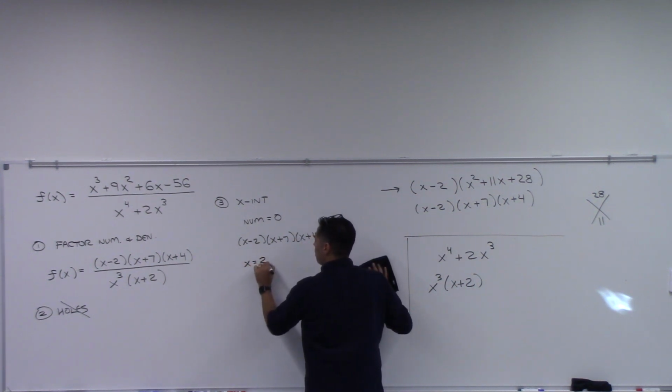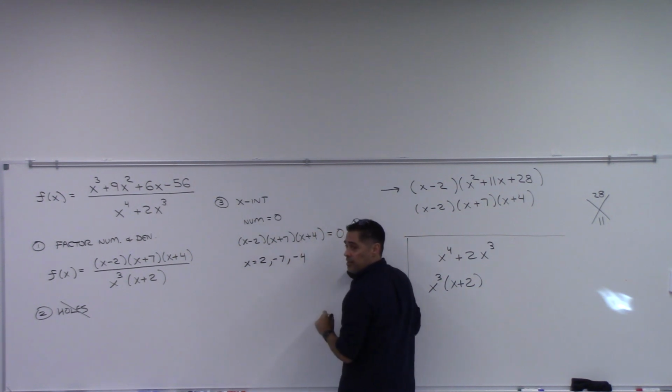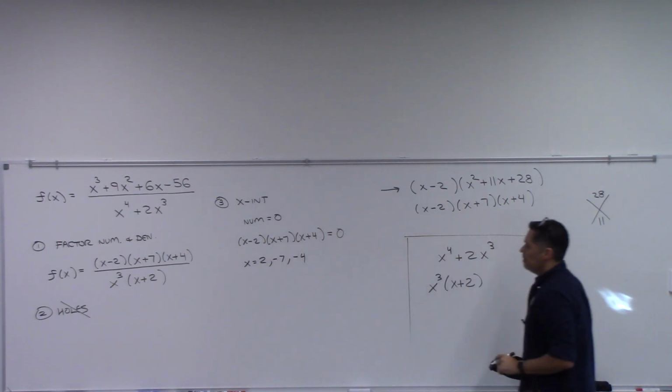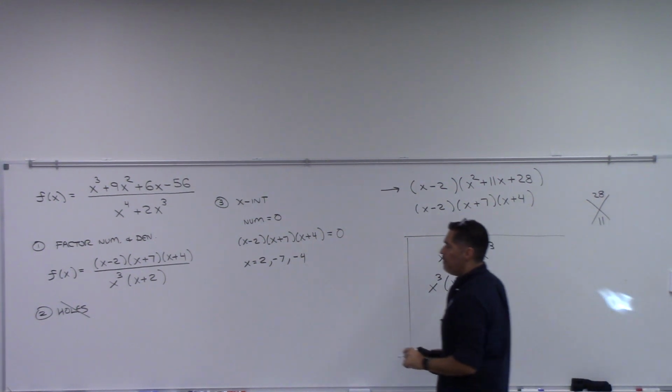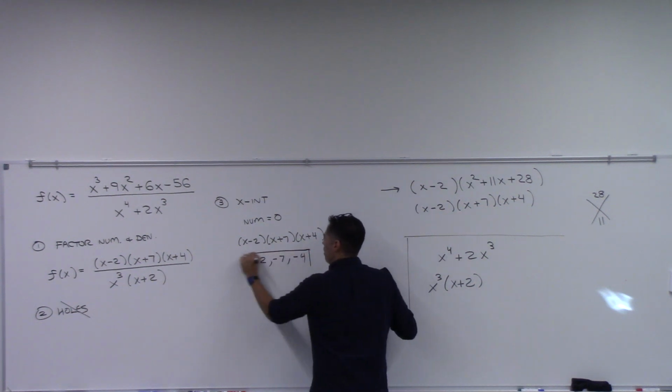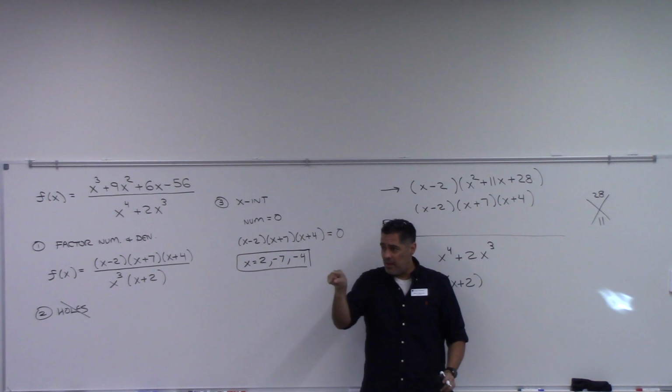Positive 2, negative 7. Hold on. Yes, sir. I got you. Those are the answers, yes. Good. We have 3 x-intercepts. These are dots on the x-axis, right?